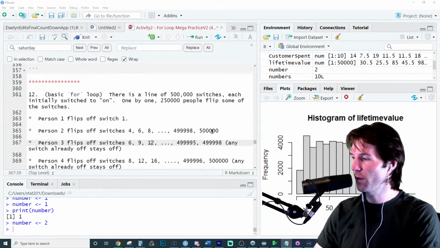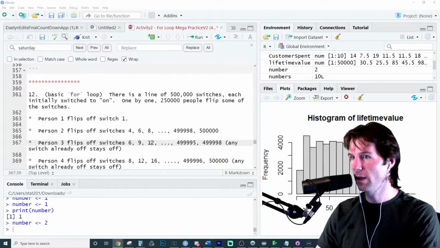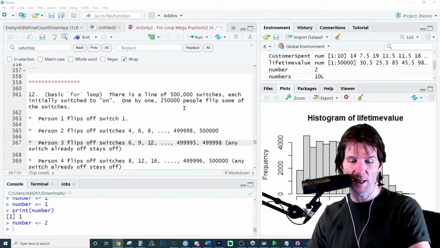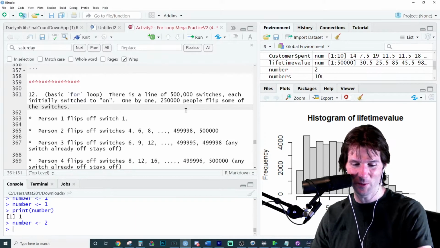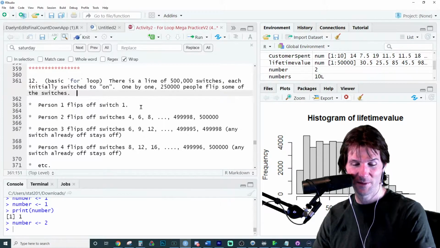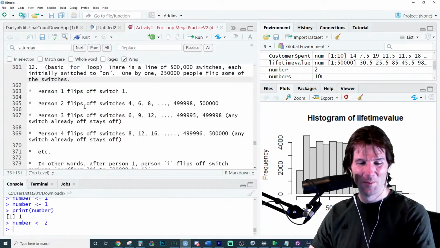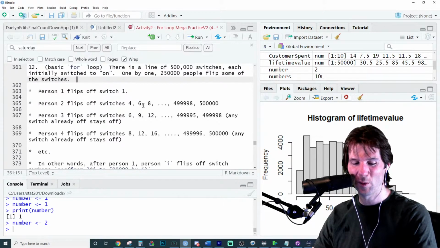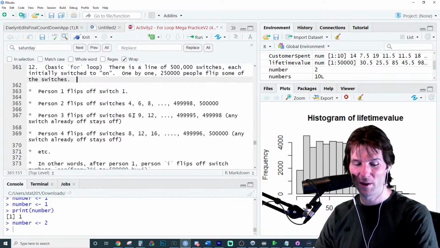There's a line of 50,000 switches. Each is initially on. One by one, 250,000 people flip some of the switches. What? Okay, wait. Is that the right number? Person 1 flips switch 1. Person 2 flips switch 4, 6, 8. Person 3 flips this right here.